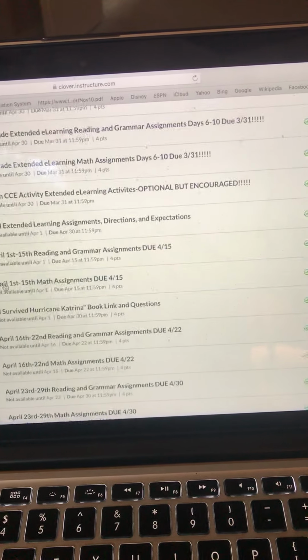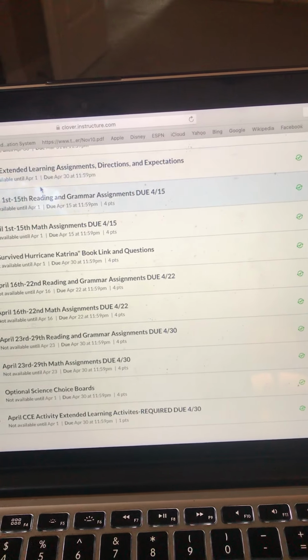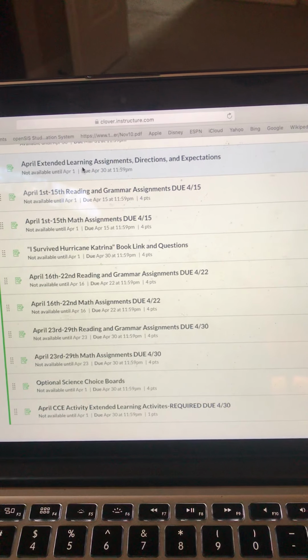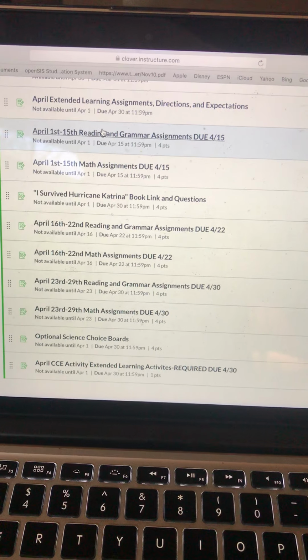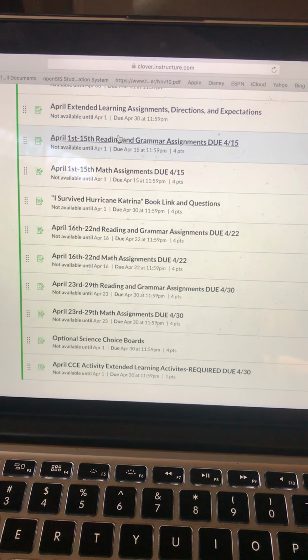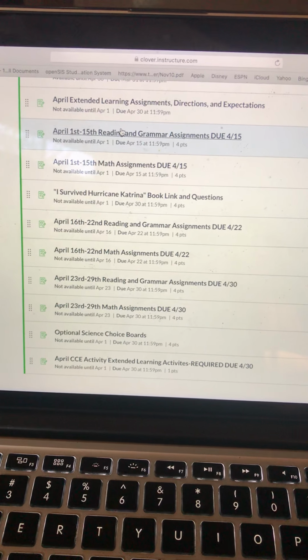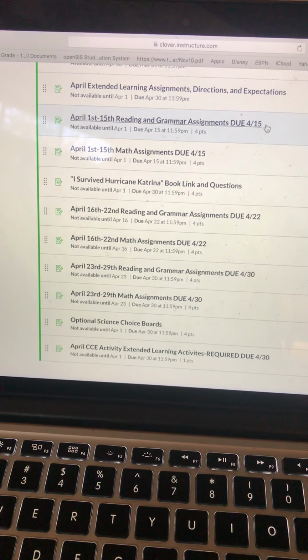So you can see I have gone over the directions and the expectations. Your first reading and grammar assignments are what will go live today. And these are just like what we've been doing for March. They are exactly the same thing. You'll have the first group due on the 15th.